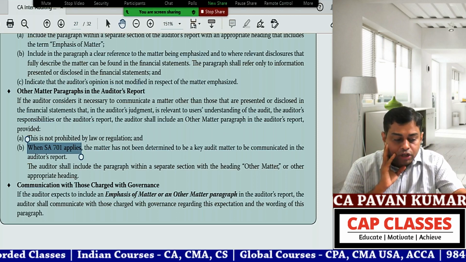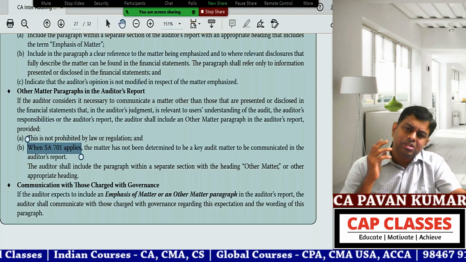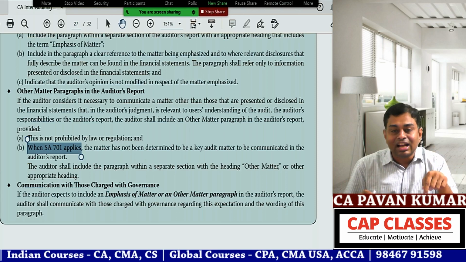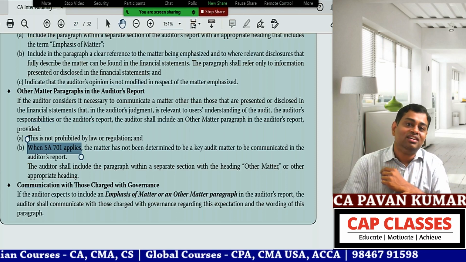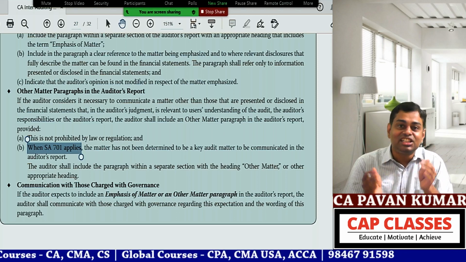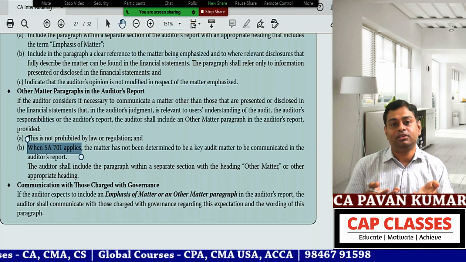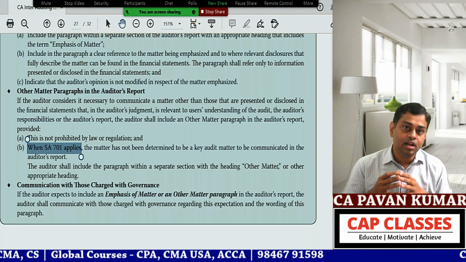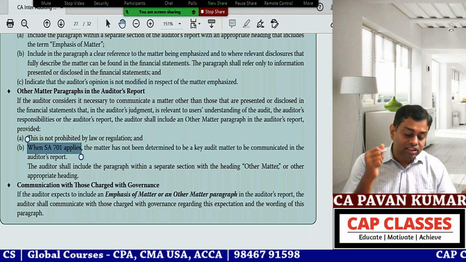SA 701 is applicable only to the listed entities. That means big companies only. Now this Other Matter paragraph applies to every entity, no? Even if it is a small company, this is applicable. Private limited company also, this is applicable. Public limited company, unlisted also, this is applicable.